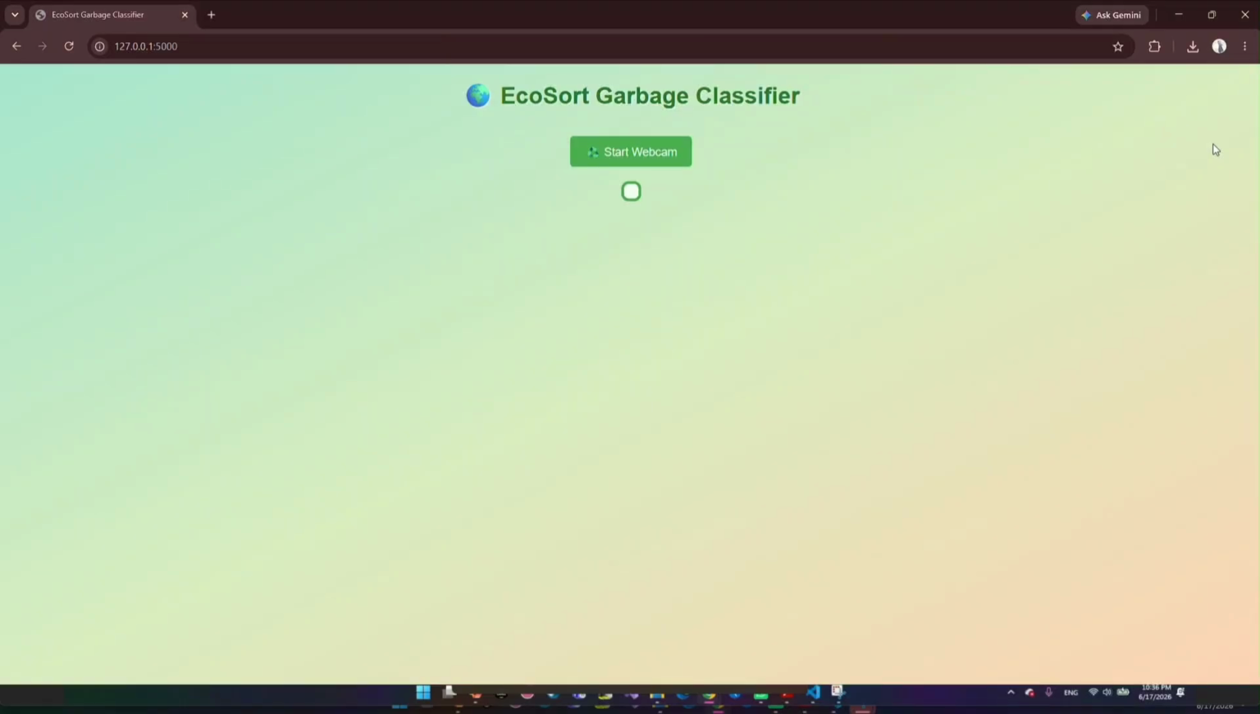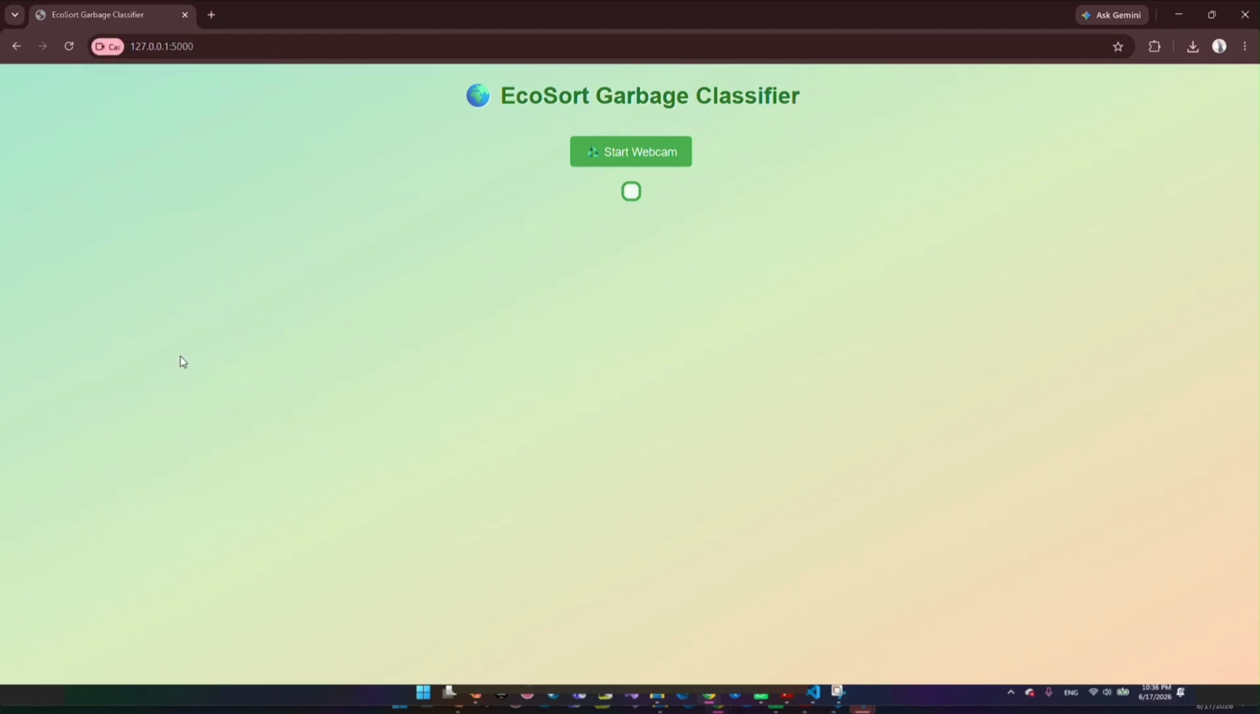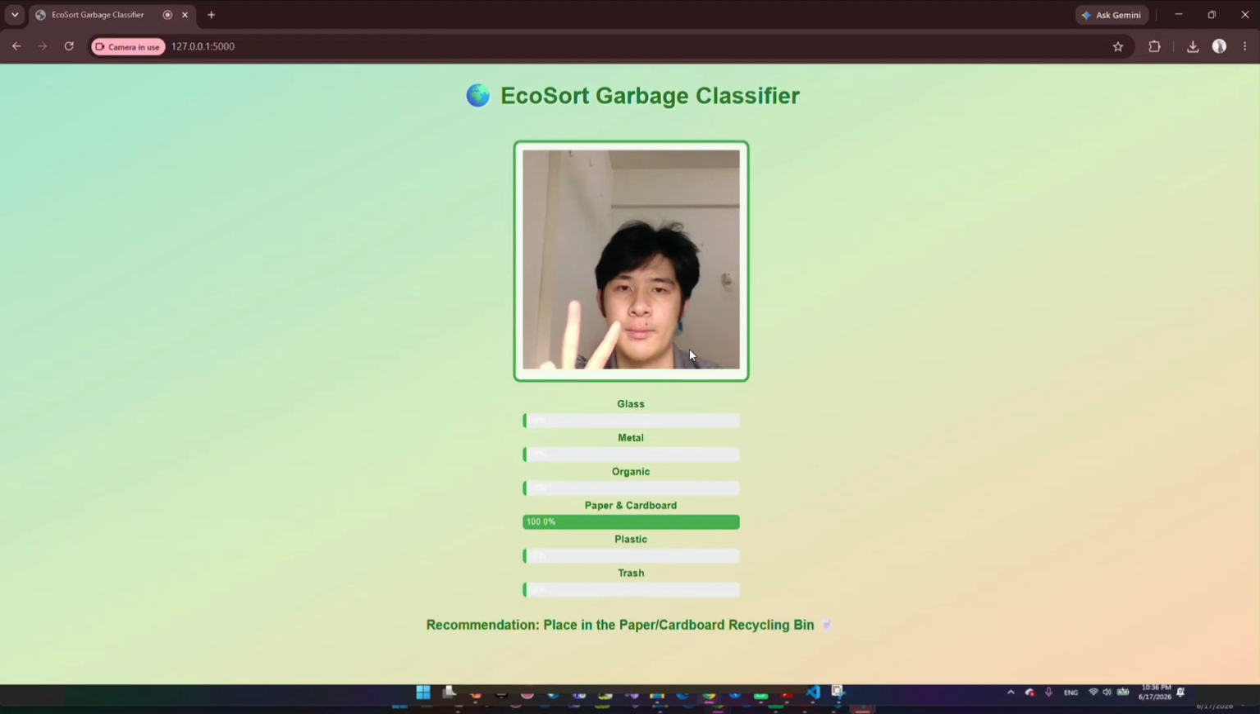And now I'm going to demonstrate our EcoSort garbage classifier using objects that were not fed to the AI during the learning process. So we have to click Start Webcam to start this application. After clicking Start Webcam, there will be a pop-up asking for webcam permission. Since we didn't create a neutral category, it will simply identify whatever is in the cam as a random category. In this case, it is identified as the paper and cardboard category.